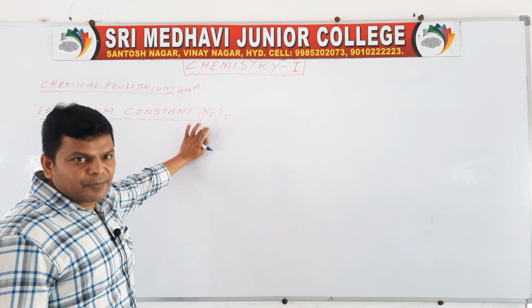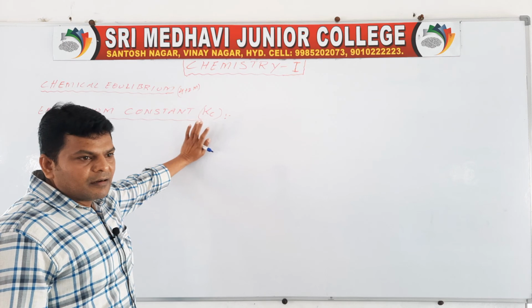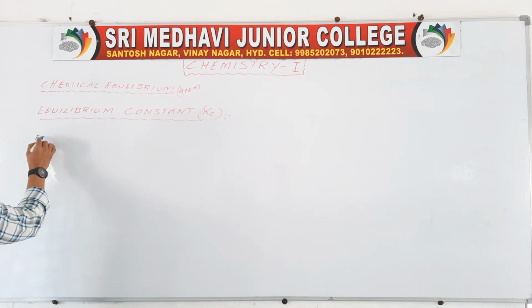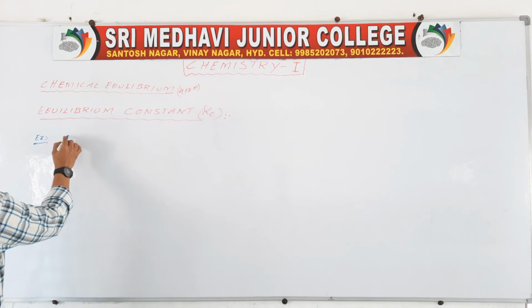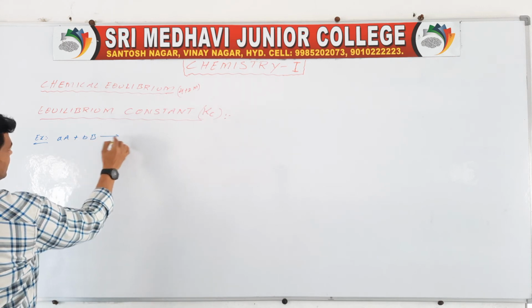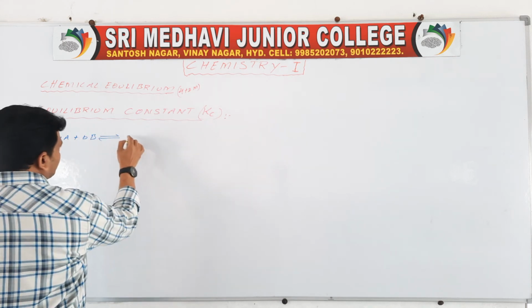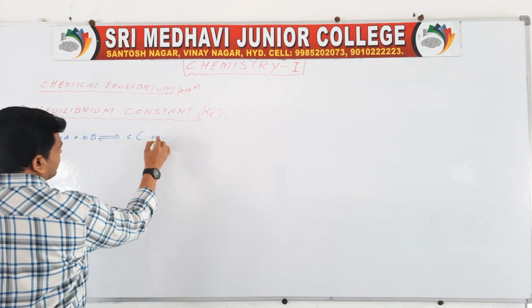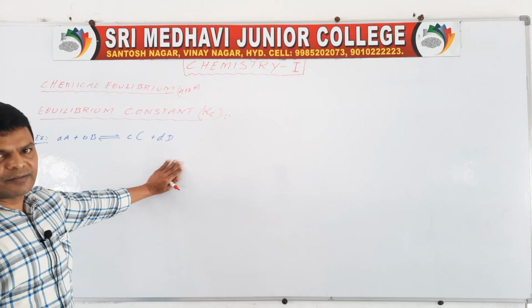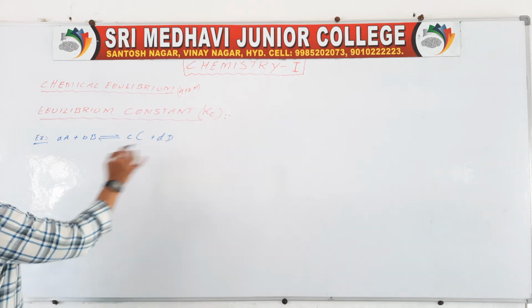So what is Kc? For example, small a capital A plus small b capital B gives rise to small c capital C plus small d capital D. It is a reversible reaction which is at equilibrium state.